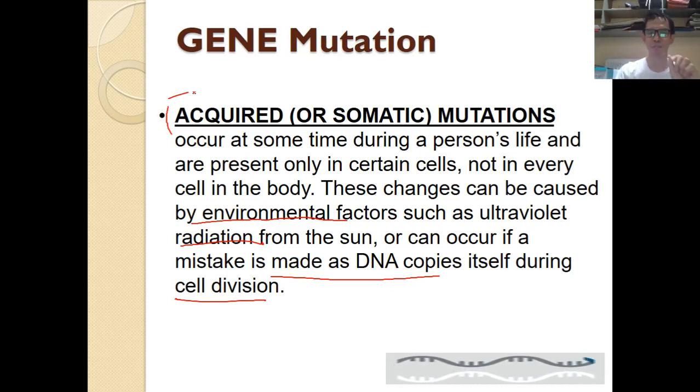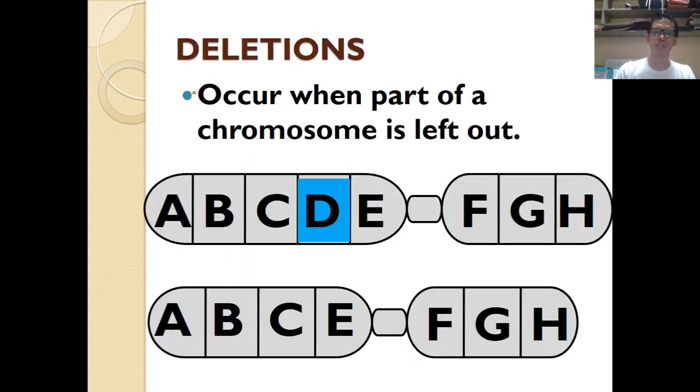Let's start with the first example of gene mutation. This is what they call deletion. Deletion occurs when one part of the chromosome is left out.